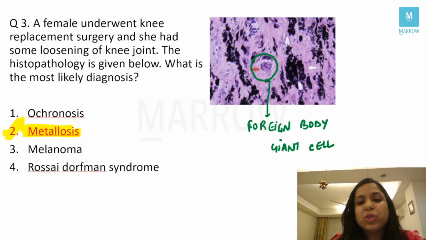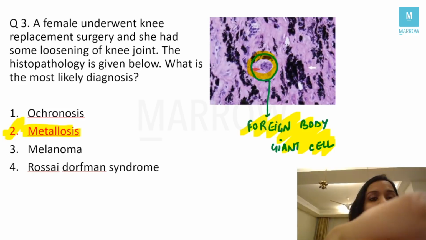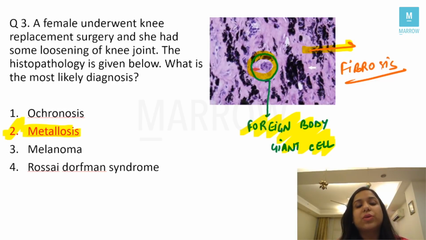When I see this picture, we all can appreciate these cells which are seen. This is a foreign body giant cell, correct? Because this metal or the implant is a foreign body, it leads to the production of this foreign body giant cell. And here what we are seeing is this pinkish area. This is basically fibrosis, correct? So the logical answer in this question is metallosis, right?